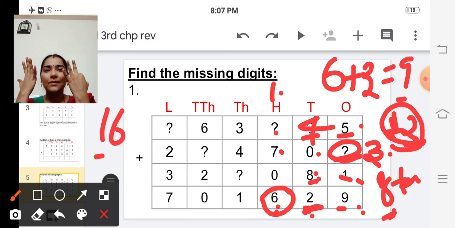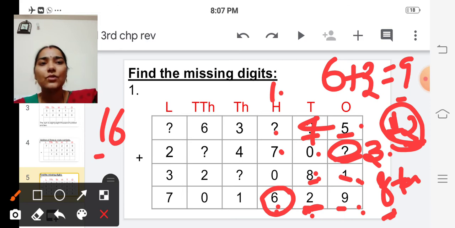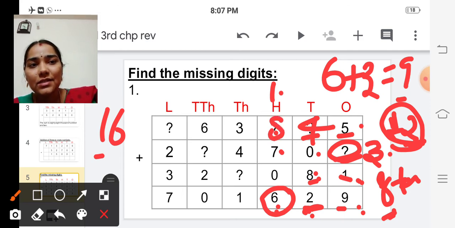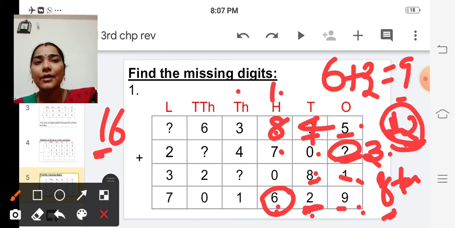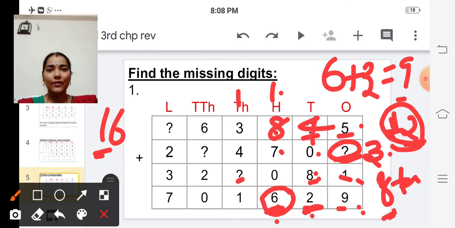So what is the answer? 8, isn't it? So here the missing digit is 8. And then don't forget to carry over this 1 to the next place, students, because it is a 2-digit number. So we have to carry over to the tens place, isn't it? Here this digit is missing, so we are going to find it out.